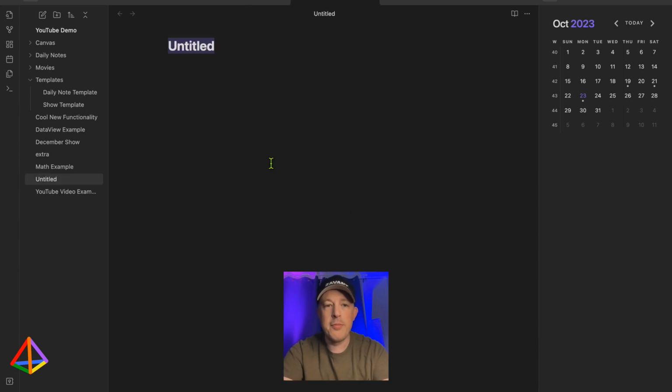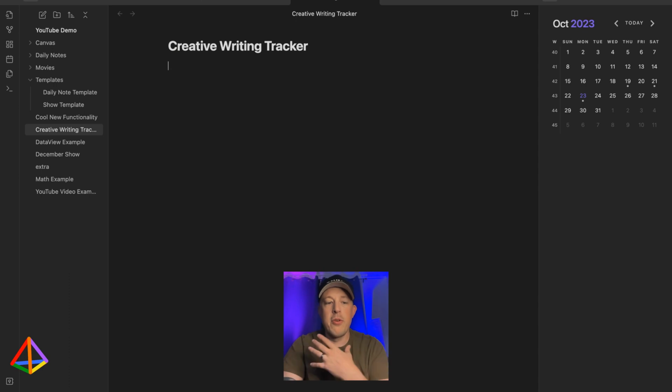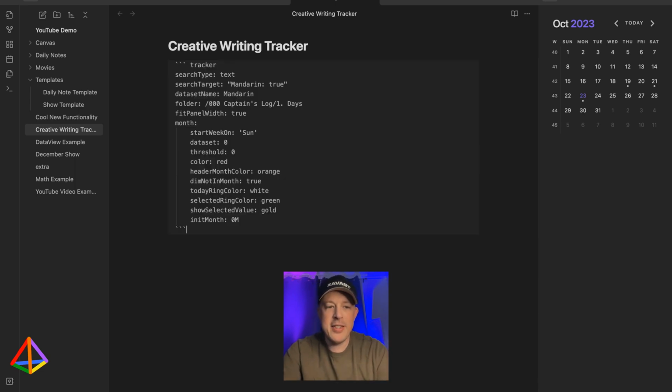So we'll create a new one and say it's the creative writing tracker. And for me personally, the daily habit that I'm tracking the most often is Mandarin. So this is the straight up way that I track Mandarin in my own Vault, because I have my daily notes set up as a captain's log filed by days.